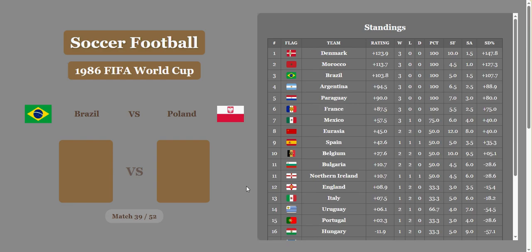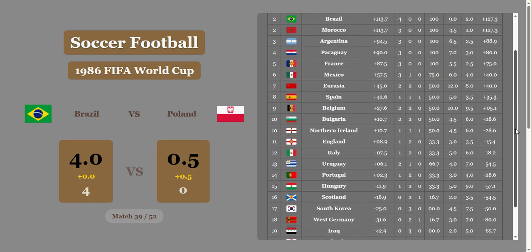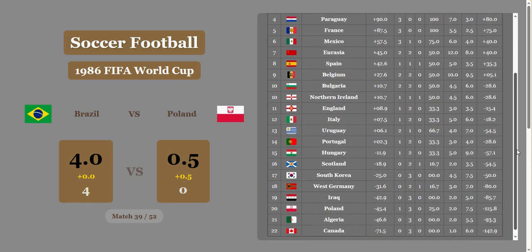Brazil versus Poland in match 39 here, 4-0. What a victory for Brazil. They really needed it. And that's going to put them up, tied with second with Morocco. And Poland will be down in 20th place.